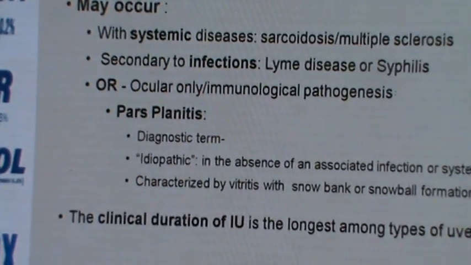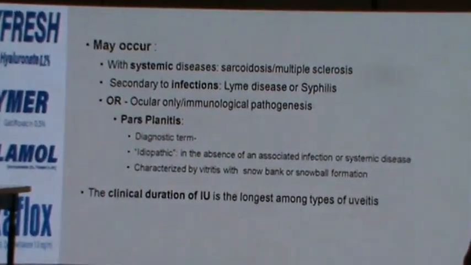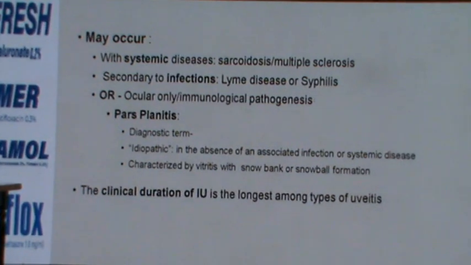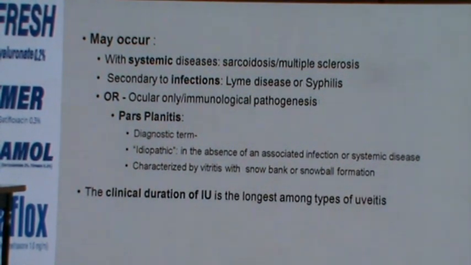It may occur in association with systemic diseases, most notably sarcoidosis and multiple sclerosis, or secondary to infections such as syphilis, TB, Lyme, and toxoplasma. Otherwise it's deemed ocular only and attributed to an immunological pathogenesis, and at that point it's termed pars planitis. I'll go into further definition and description later on. That is the idiopathic form of intermediate uveitis, associated with vitritis with snowbanks and snowballs.